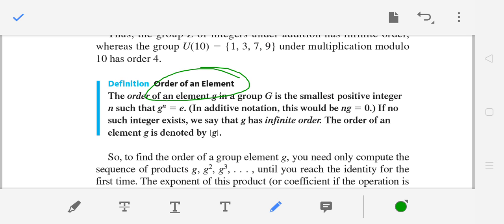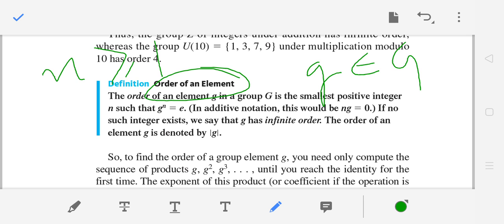The order of any element g in a group G is the smallest positive integer n such that, taking any element g belonging to capital G, any n greater than or equal to 1, its power g to the n is the identity, and it is the smallest such one. Then you say that this is its order.